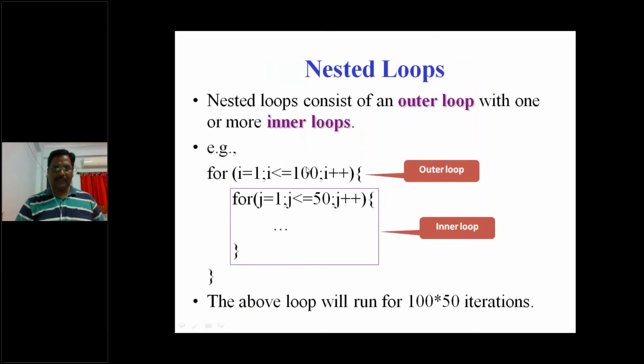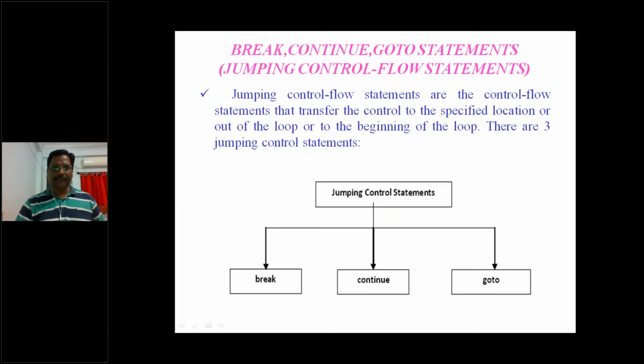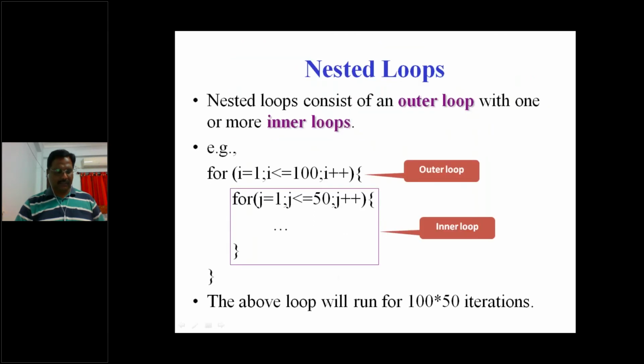And nested for loops are also there. Within the for loop body, we have another for loop body. Then we go on executing until the inner for loop's condition becomes false. Then it will go and increment the i value, until the outer for loop is executed. Once the inner for loop body has stopped, only then will it increment the i value; otherwise it will keep going with the repetition of the inner for loop body only. This is what we can see up to here, the inner for loop.